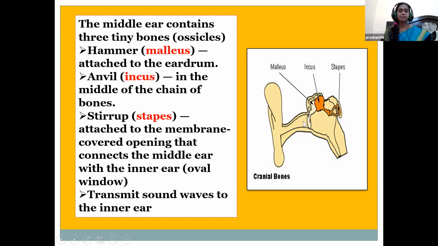What is the eardrum, children? It is the tympanic membrane. This is attached to the eardrum, and this is the largest of the middle ear bony ossicles. It articulates with the next part, the incus. Incus, that is anvil, is in the middle of the chain of bones. Next we go to the third part, the stapes. This is the smallest bone of the human body, and it joins the incus. These three bones transmit the sound waves from the middle ear to the innermost ear.